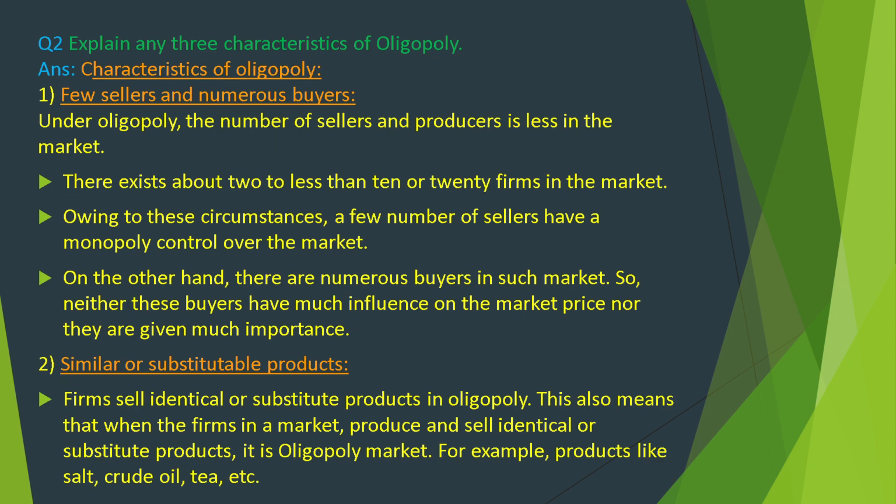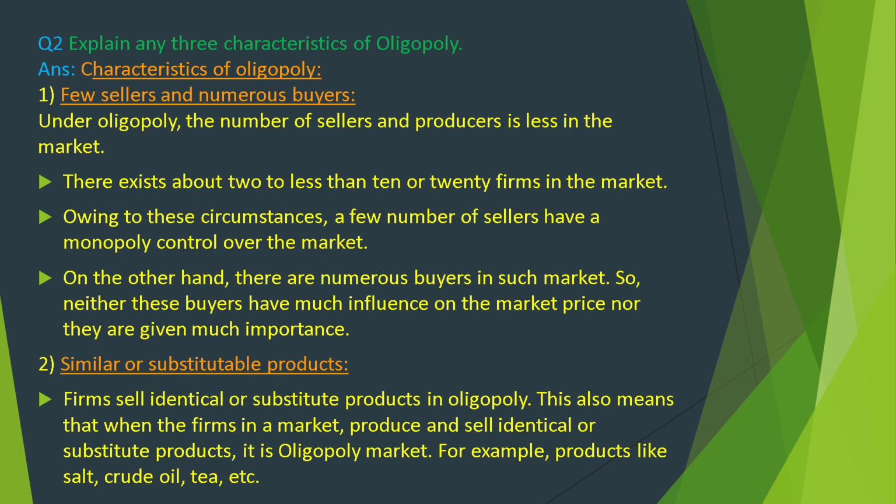Question number 2. Explain any three characteristics of oligopoly. First, fewer sellers and numerous buyers. Under oligopoly, the number of sellers and producers is less in the market. There exist about 2 to less than 10 or 20 firms in the market. Owing to these circumstances, a few sellers have monopoly control over the market. On the other hand, there are numerous buyers in such markets, so neither do these buyers have much influence on the market price, nor are they given much importance.